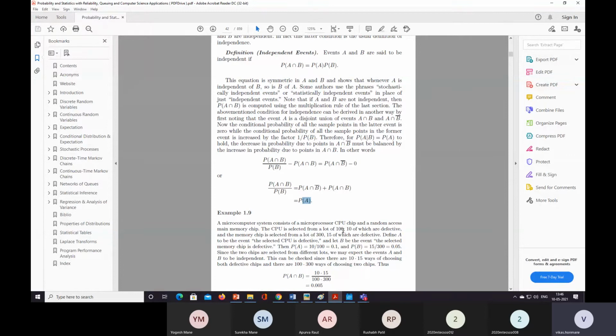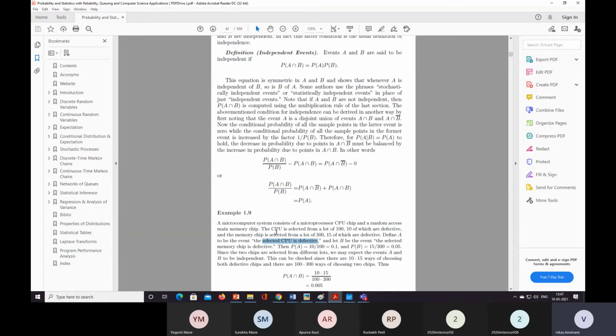Out of 100, 10 are defective for the CPU chip, and the memory chip, or RAM as we call it, is selected from a lot of 300, 15 of which are defective. So out of 300, 15 from the lot of memory chips or RAM are defective. So define A to be the event that the selected CPU is defective.